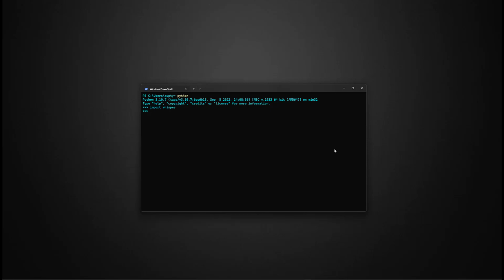Then the next thing, once you're getting into your code, you need to set the model level. So we'll call it model, and we'll say whisper.load_model, and then you can set whatever you want here. So for example, just to minimize the load time, we'll do base. It's going to load up the base model. You can do tiny, base, small, medium, or large.